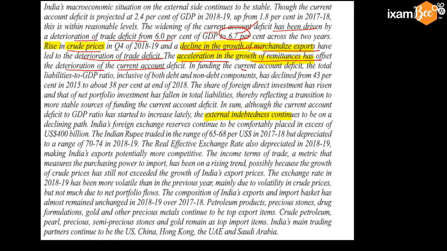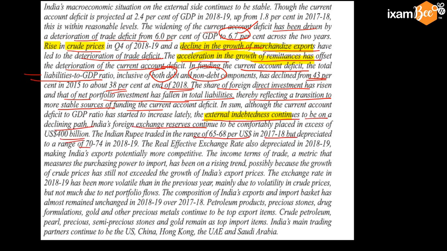And the good thing is, in funding this current account deficit, total liabilities to GDP ratio, liabilities include both debt liabilities and non-debt liabilities, has declined from 43% in 2015 to about 38% at the end of 2018. And also the share of the foreign direct investment has risen. That of the net portfolio investment has fallen in total liabilities, thereby reflecting a transition to more stable source of funding current account deficit. The rupee depreciated to 70 to 74 in 18-19.